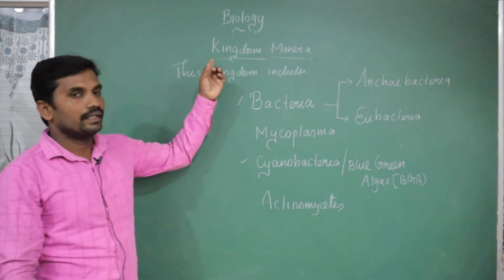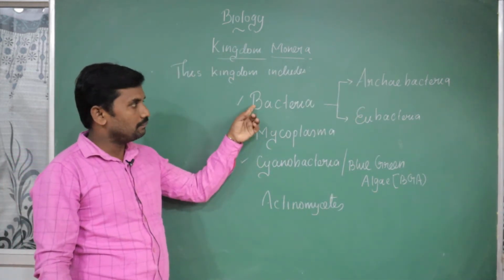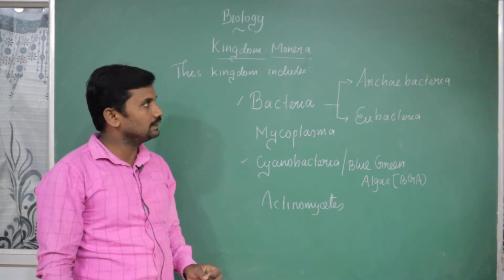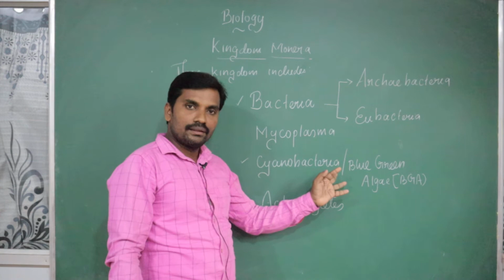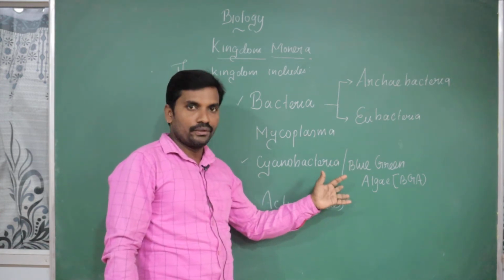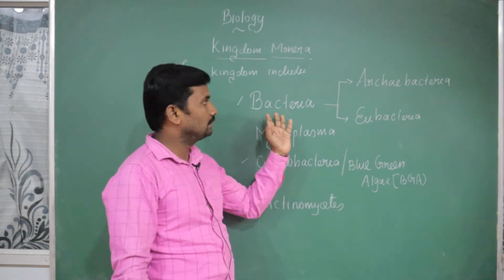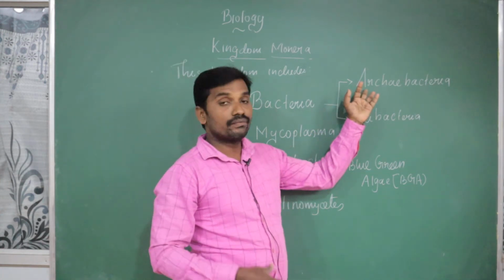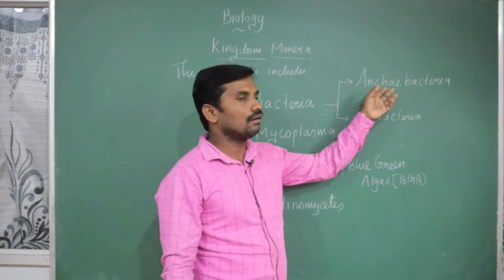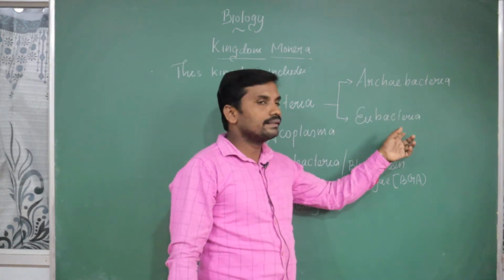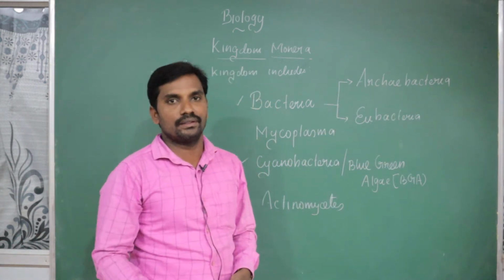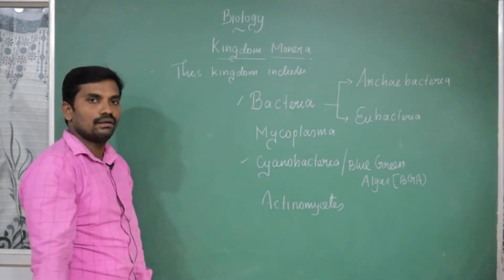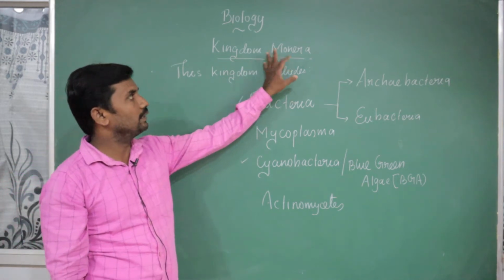So kingdom Monera specifically includes bacteria, mycoplasma, cyanobacteria, actinomycetes. The cyanobacteria is otherwise called blue green algae. I am going to give a large number of examples. Based on the characteristic features, the first formed bacteria were called Archaebacteria, and the recently formed, recently in the sense of evolution, Eubacteria. These all belong to the same kingdom Monera.